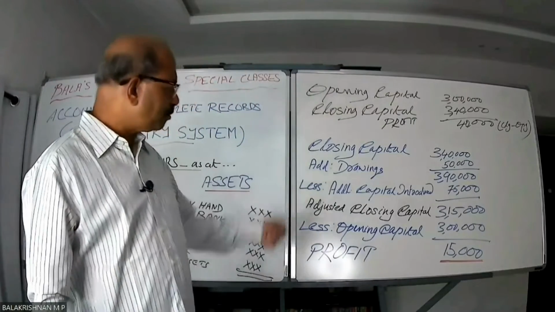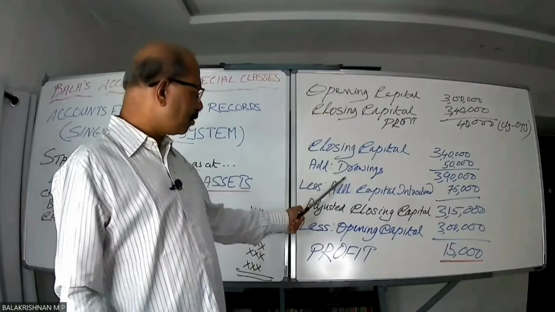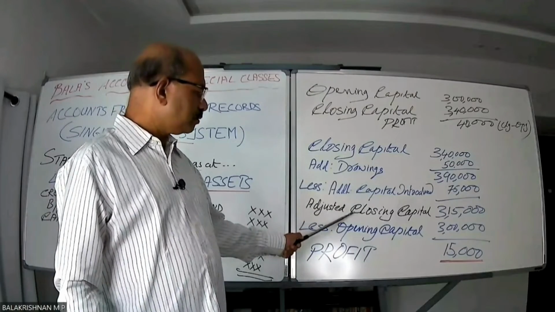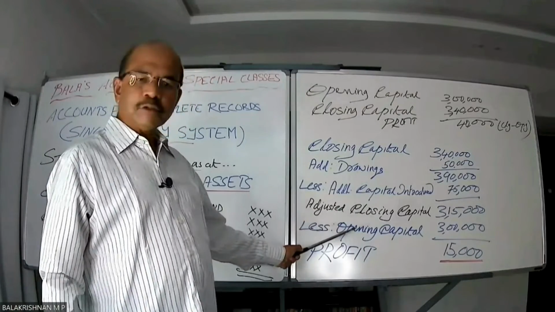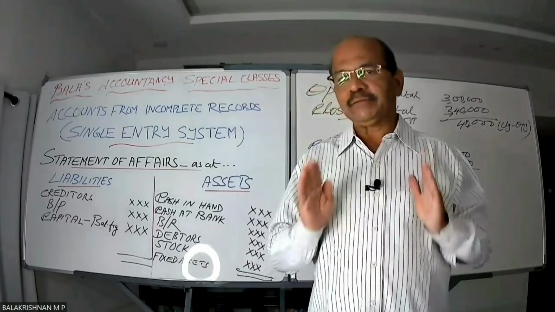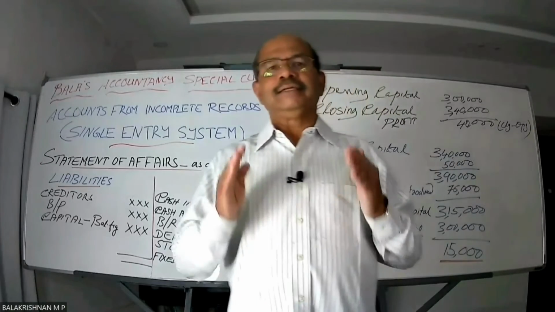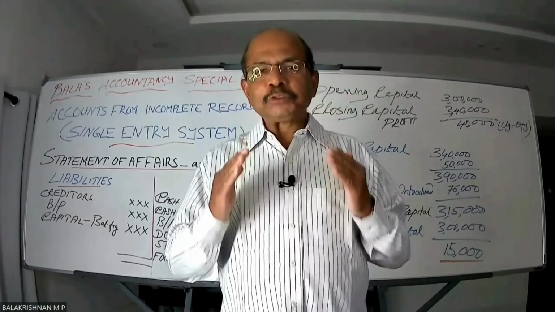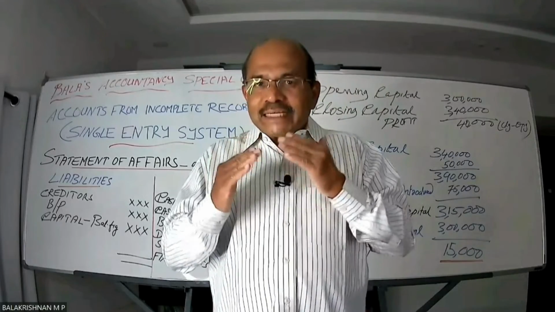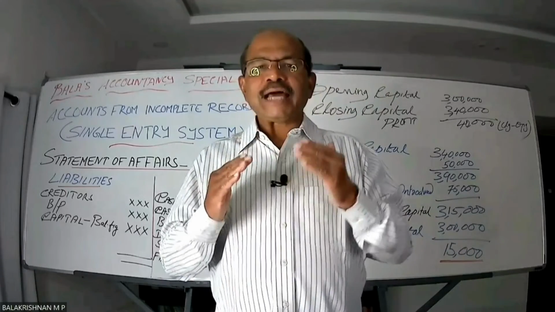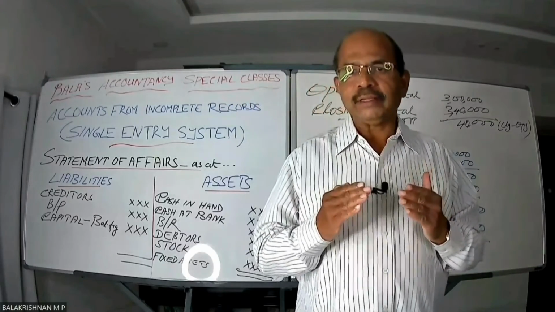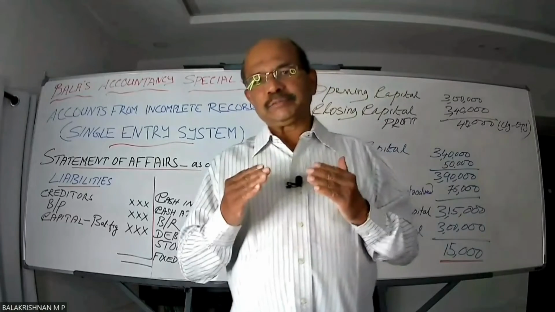So this is the standard format of it. Closing capital, add drawings, less additional capital introduced. We get the adjusted closing capital and reduce the opening capital to get the profit. This need not essentially be his net profit. For that purpose, he needs to adjust those non-cash items. What are those? Those which increase the expenses or losses and necessitate a deduction. Those non-cash expenses will increase your expenses or losses.